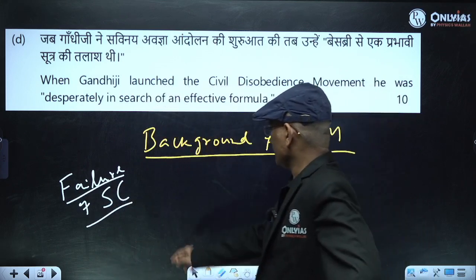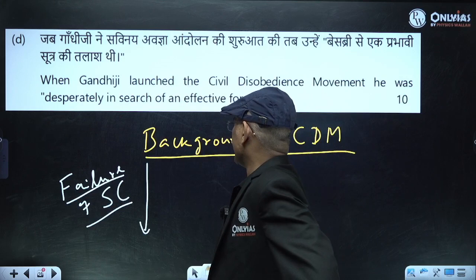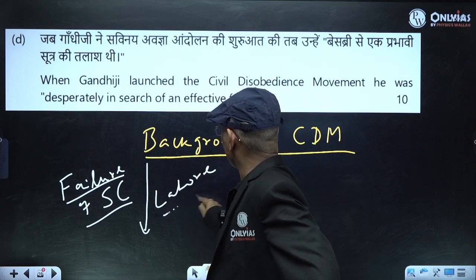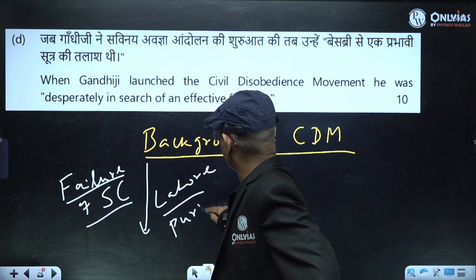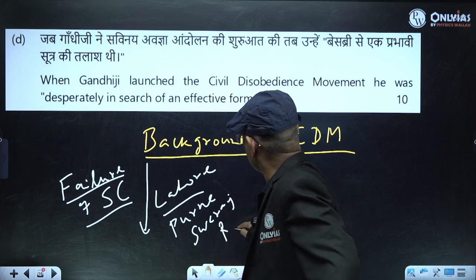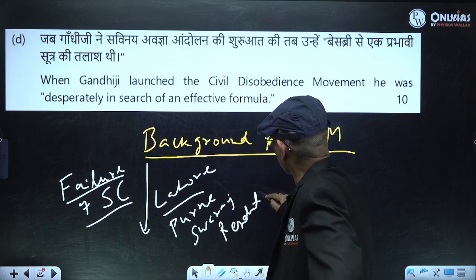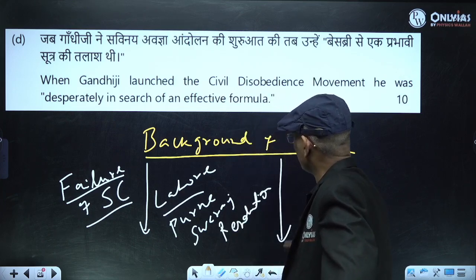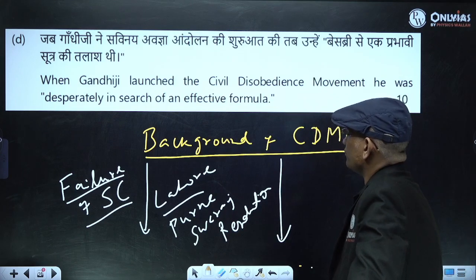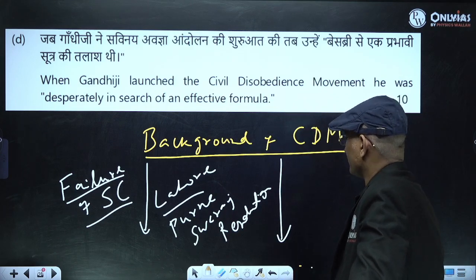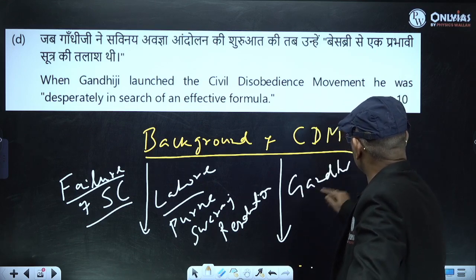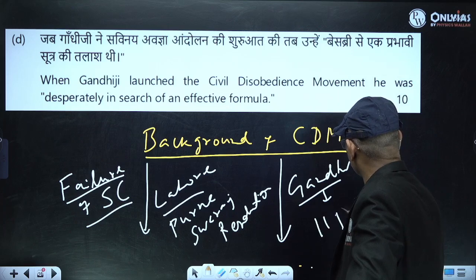Then you will see the Lahore Purna Swaraj resolution, 1929, and then the decision to start a movement, then Gandhiji's 11-point demand.